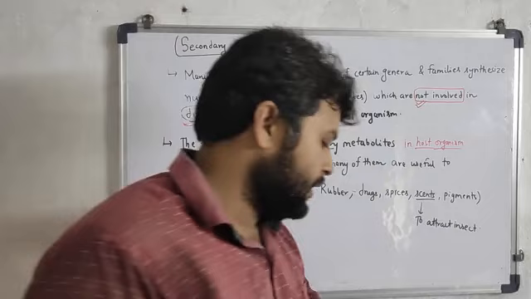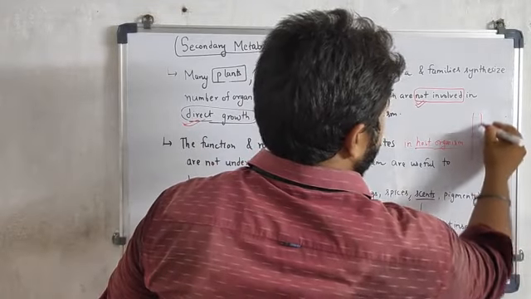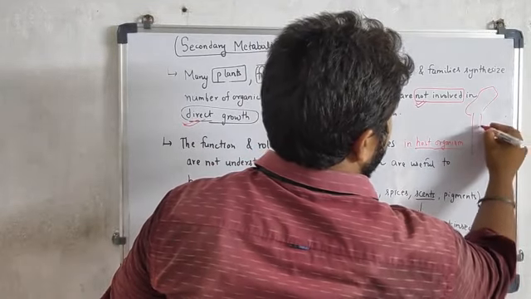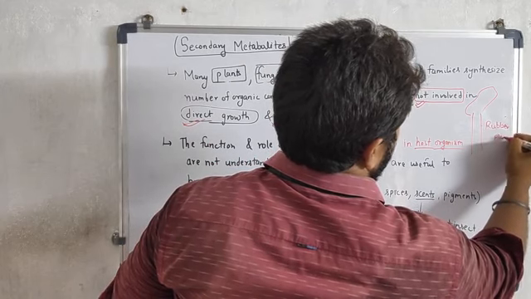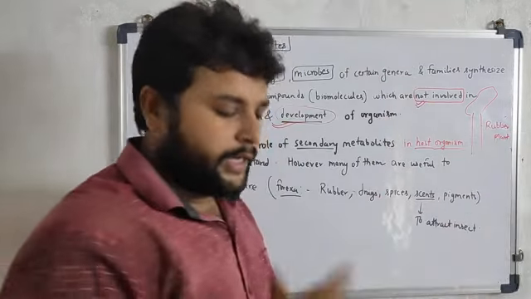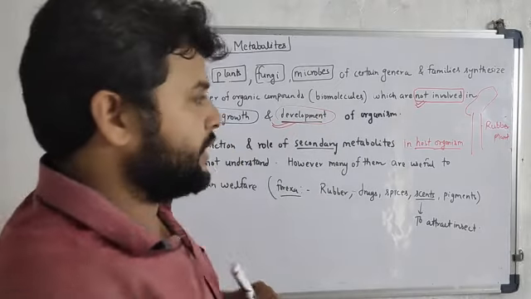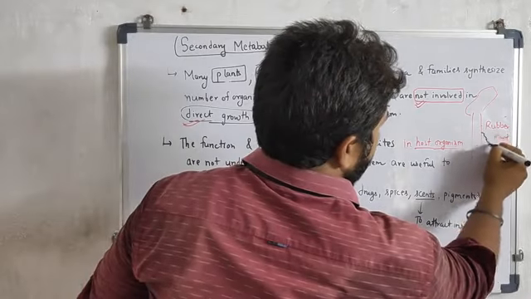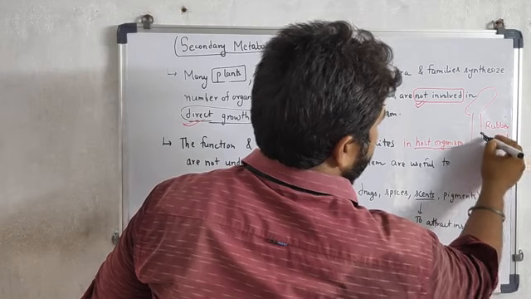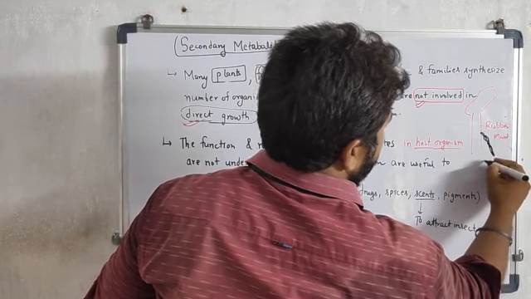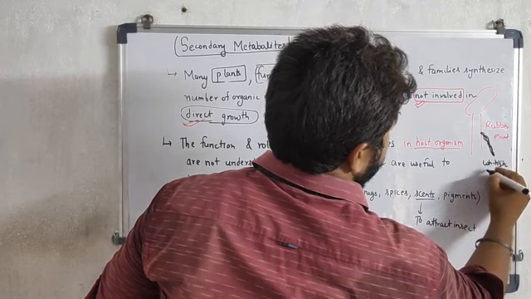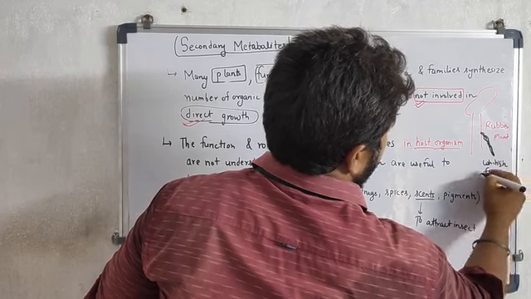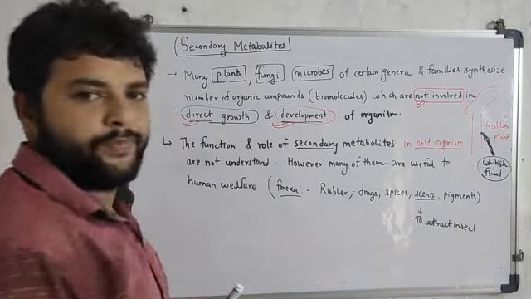For example, suppose this is a rubber plant. A rubber plant actually secretes a milky whitish fluid out of the body.